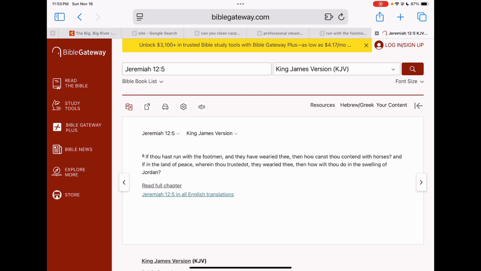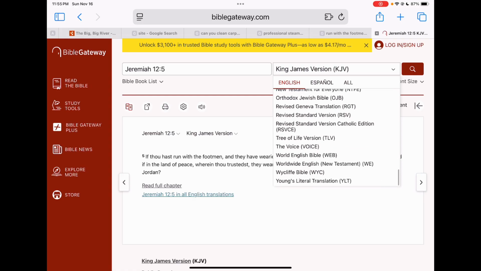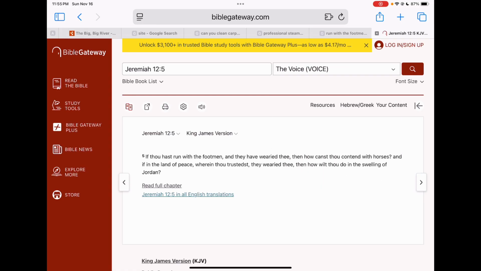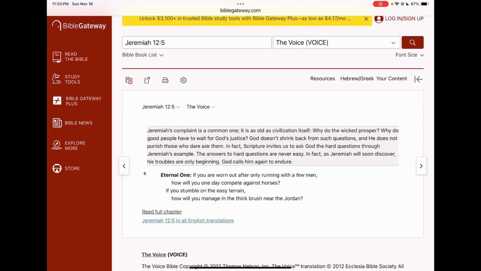Most of the people in the class made funny faces when we read this, so we decided to check a different version. I checked The Voice because it's the current version I'm reading through, and my husband liked it a lot. One of the reasons we like it is because the translators were attempting to translate for the best meaning they could find. It was a group of people instead of one person, and they put their commentary of what they think and why they did what they did in the verse, as you can see in gray here.